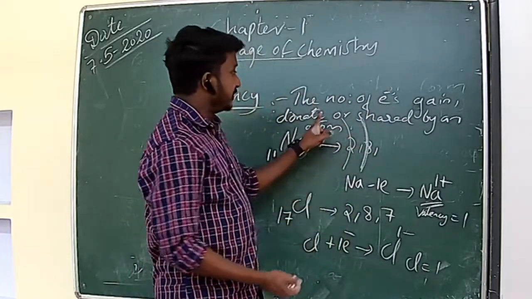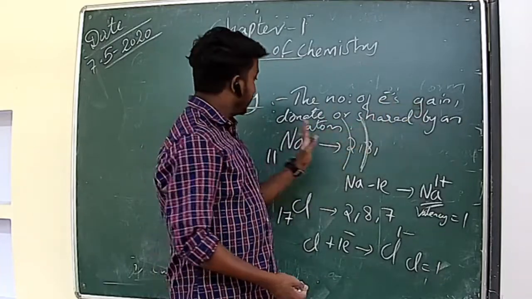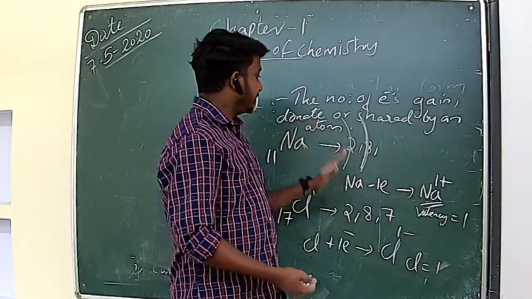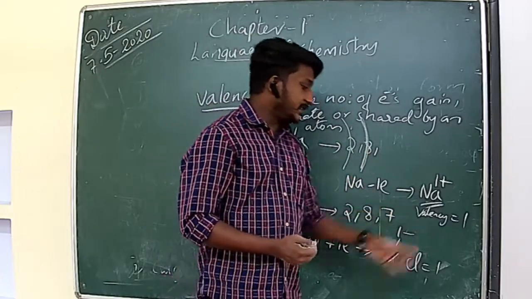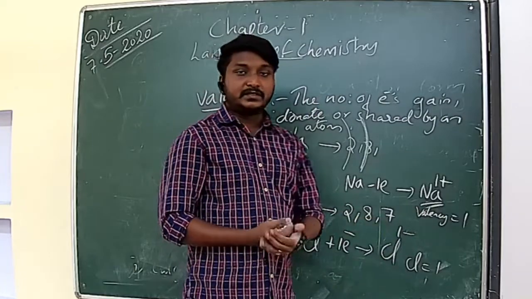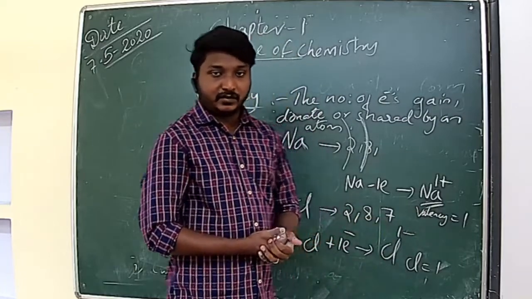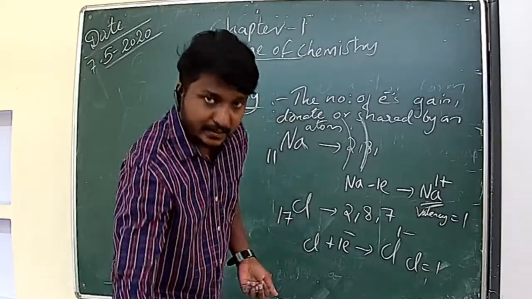So our definition is what? Number of electrons gained or donated or shared by an atom. That number represents the valency. Clear? So what is the valency of sodium? That is 1. What is the valency of chlorine? That will be 1. Clear all of you? We can see one more example.